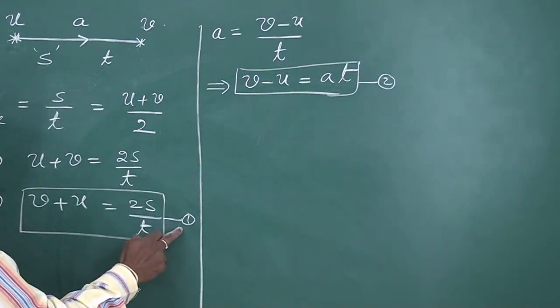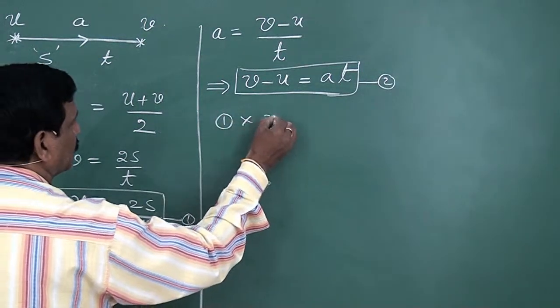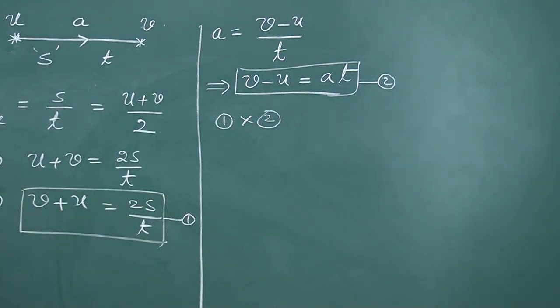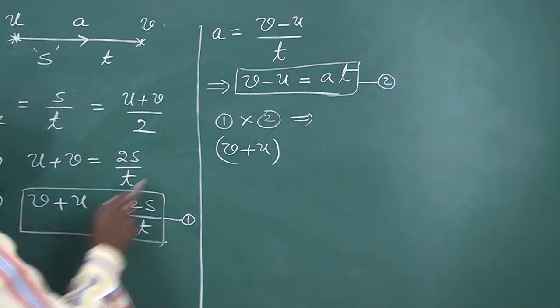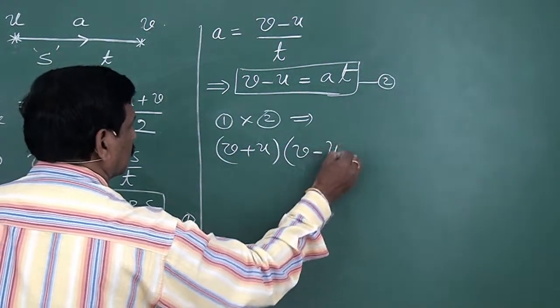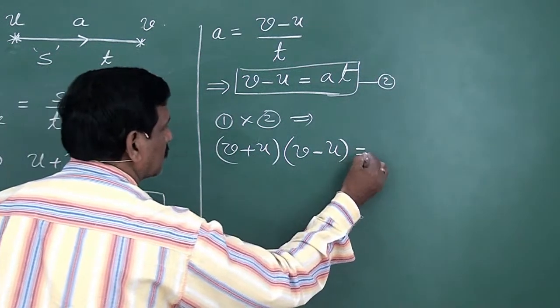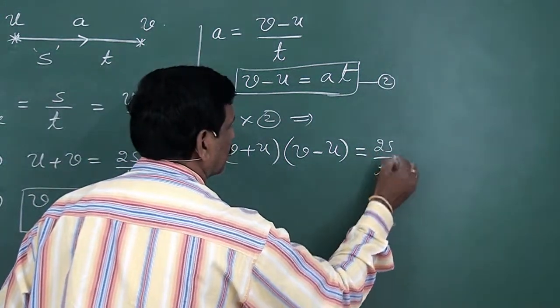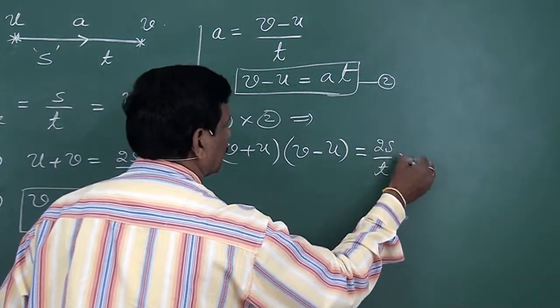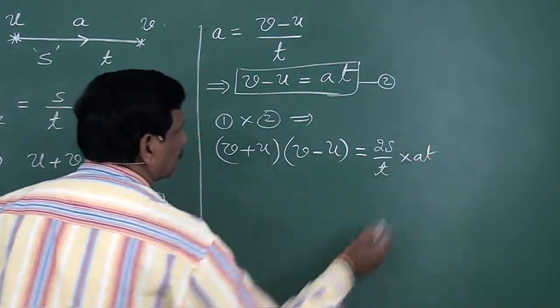First and second equations, when you multiply these two, that is equation 1 into 2, gives v plus u here and here v minus u. When these two are multiplied, on the left hand side, v plus u means 2s by t, into v minus u, which is at.